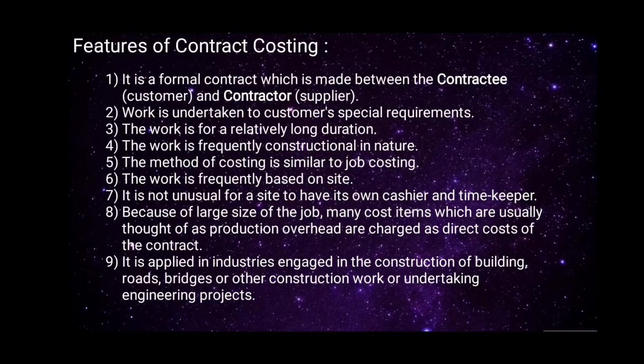Eighth, because of large size of the job, many cost items which are usually thought of as production overhead are charged as direct cost of the contract. That means wrongly or by mistake, sometimes the production overhead costs are charged as direct cost. Ninth, it is applied in industries engaged in the construction of building, roads, bridges or other construction work or undertaking engineering projects. That means it is only performed for building, roads, bridges and other construction work.